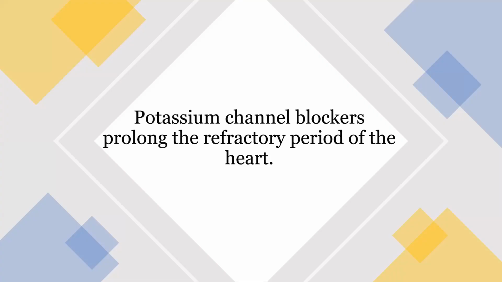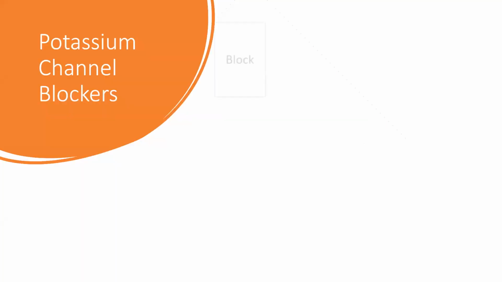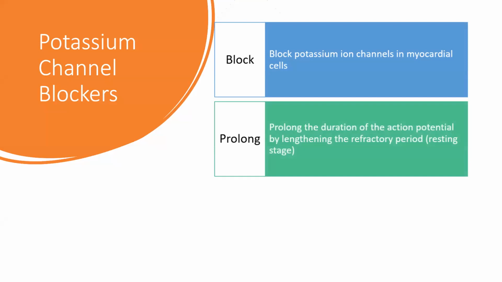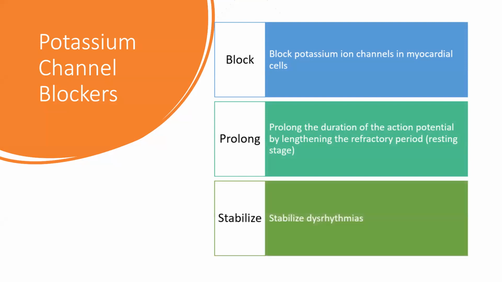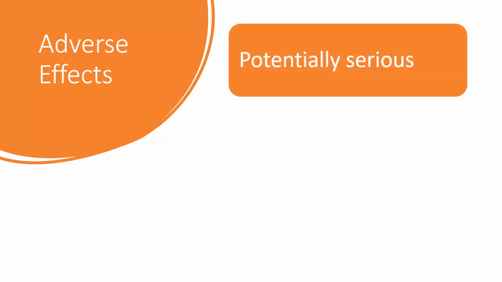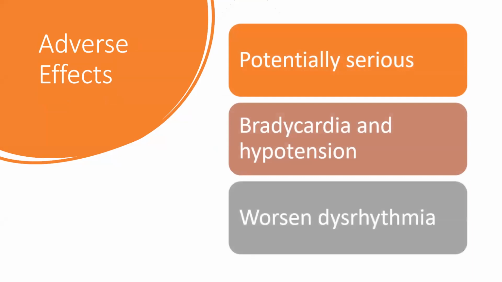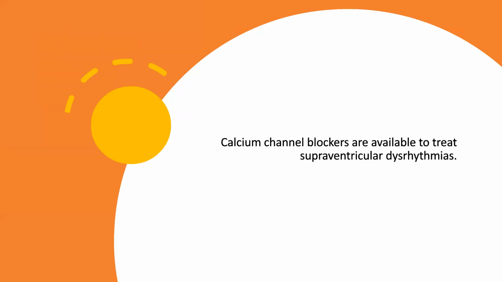Then we have the potassium channel blockers. What they do is prolong the refractory period of the heart. They block the potassium channels in the myocardial cells. They prolong the duration of the action potential by lengthening the refractory period, like putting them into the resting stage. They stabilize the dysrhythmias in this way. The adverse effects are potentially very serious. It causes bradycardia, that is slow heart rate, and hypotension, low BP. It also worsens the dysrhythmias.